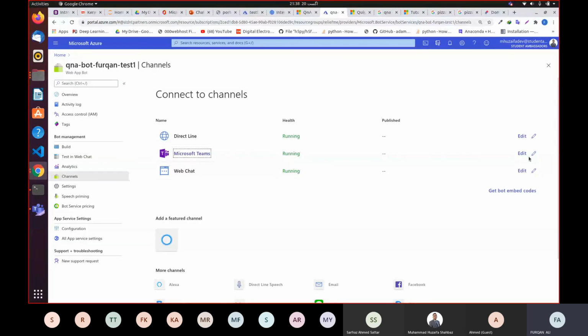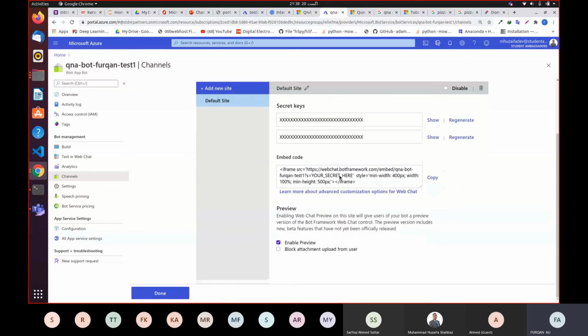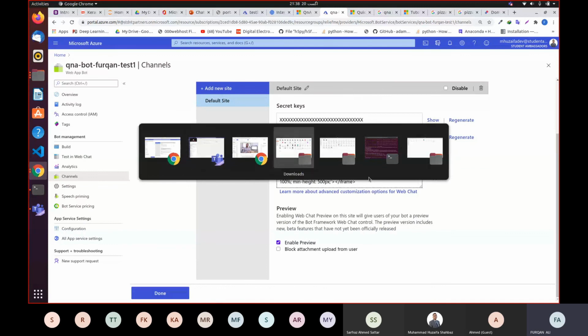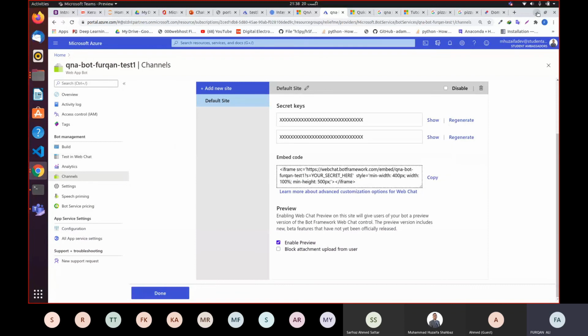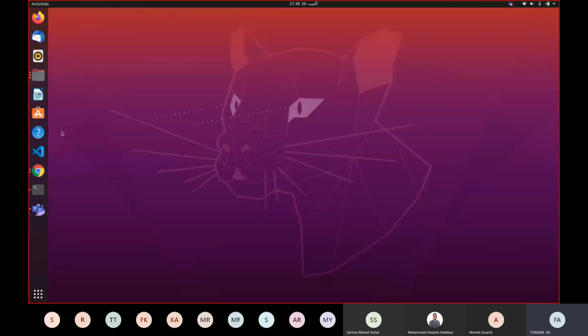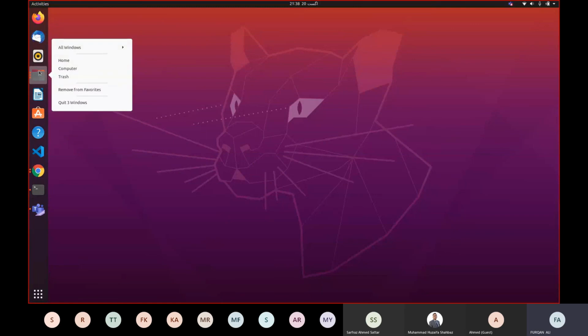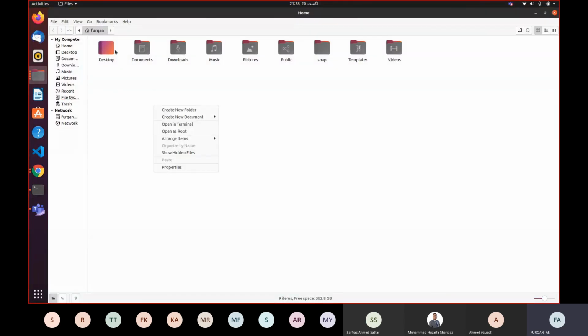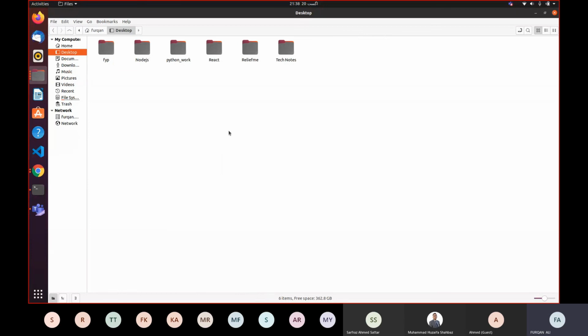But I want to deploy it on my website. So let's say I'm going to edit this web chat. I'm going to click web chat edit, and I'm going to copy this iframe. As you can see, the iframe tag is used for creating an interactive iframe in a website. So let me go and create a folder. We call it test folder, and in the test folder, I'm going to open my VS Code.